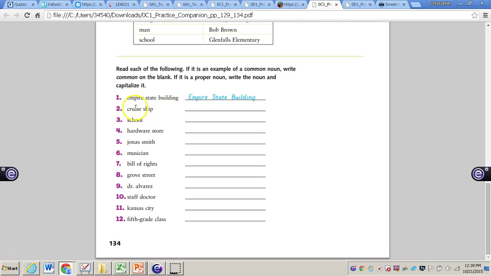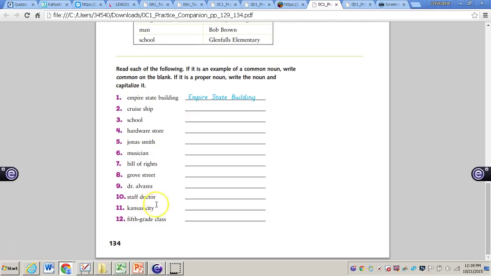For number 2, we see cruise ship, and for this, the only thing we need to do is just write common in the blank, because it's a common noun. Number 3, we have the word school. Once again, that is a general noun, so we will write common here. It's not the name of a specific school.